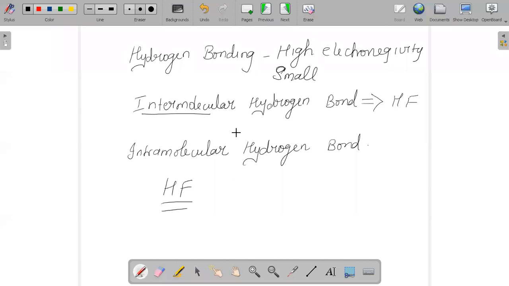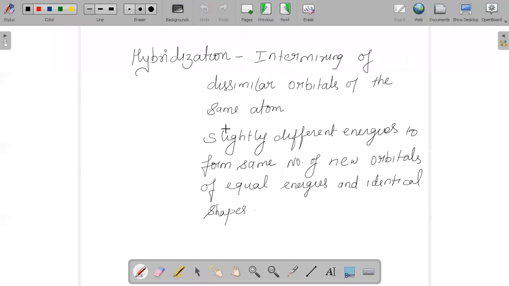So hydrogen bonding is important, and the most important concept which you will learn now, but which will be useful everywhere, is hybridization. Hybridization is just an intermixing of dissimilar orbitals of the same atom.